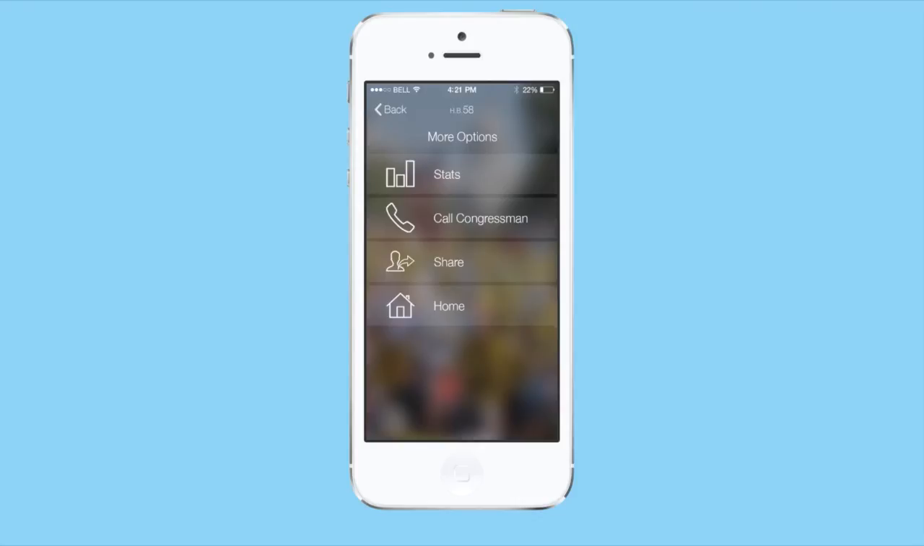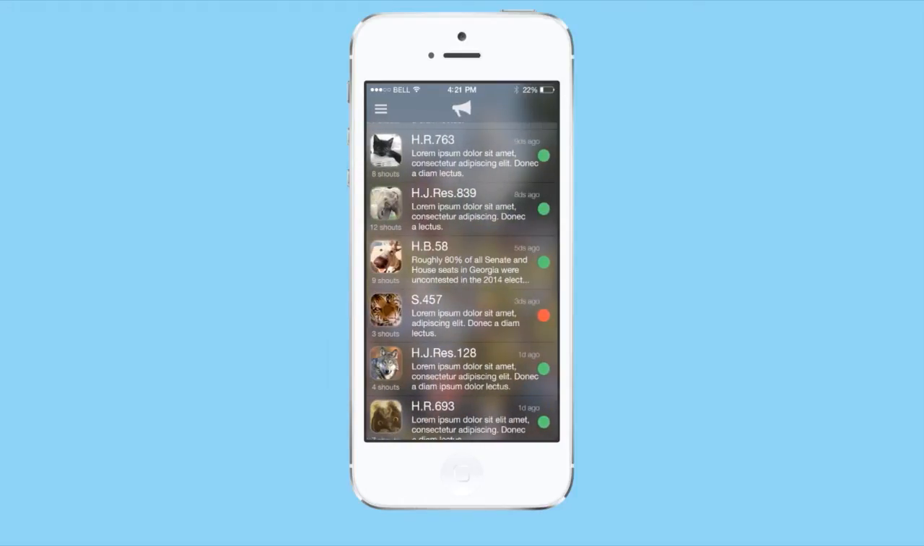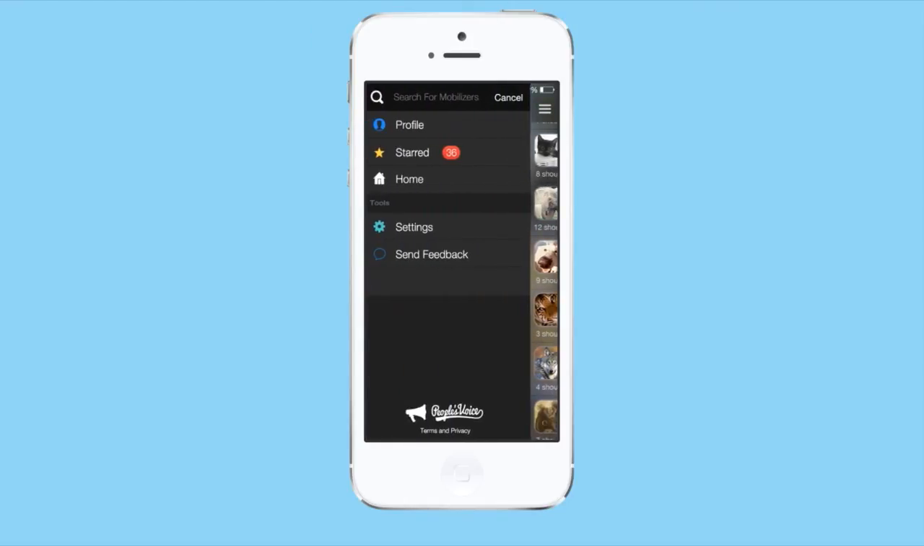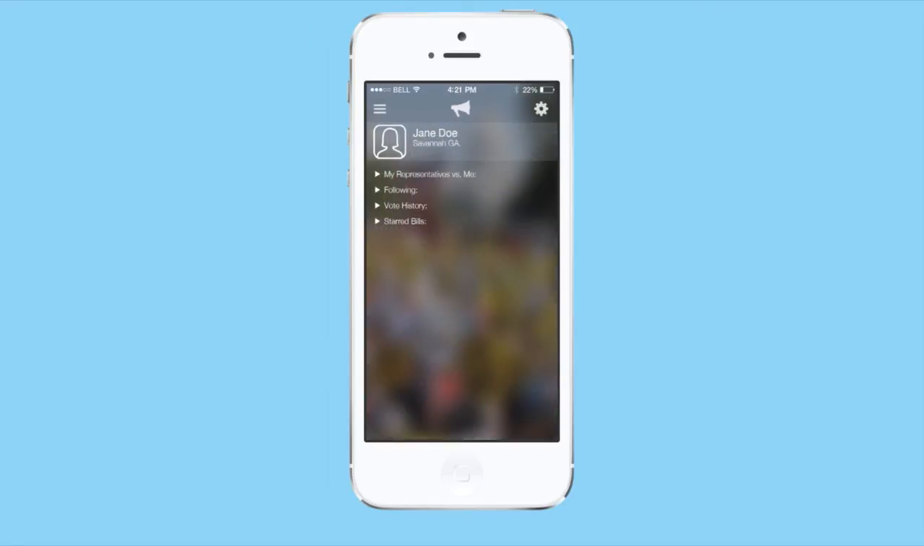And I have one last major feature I want to show you on this MVP for the app side of the People's Voice. So I click on the home button. It's going to take me back to the legislation feed, and up at the top you'll see there's a menu icon there. Let's click on that, and that's going to take me to a page where I can click on my profile, and then within my profile I have a bunch of different tabs that I can click on. The one that I want to look at is My Representatives versus Me.